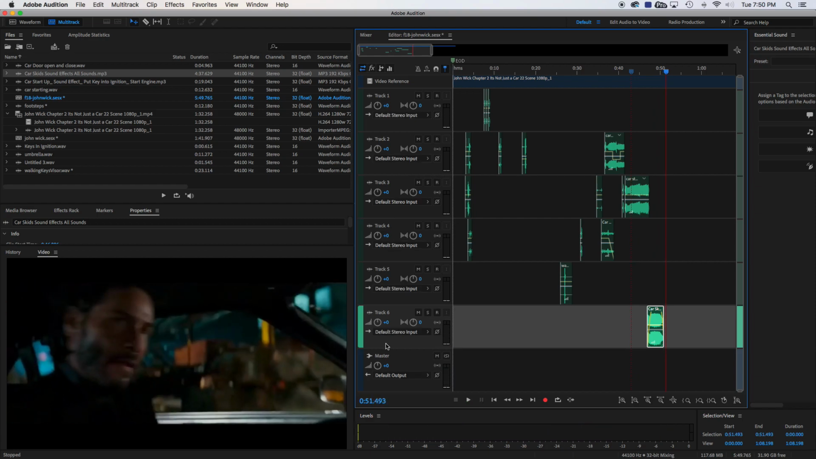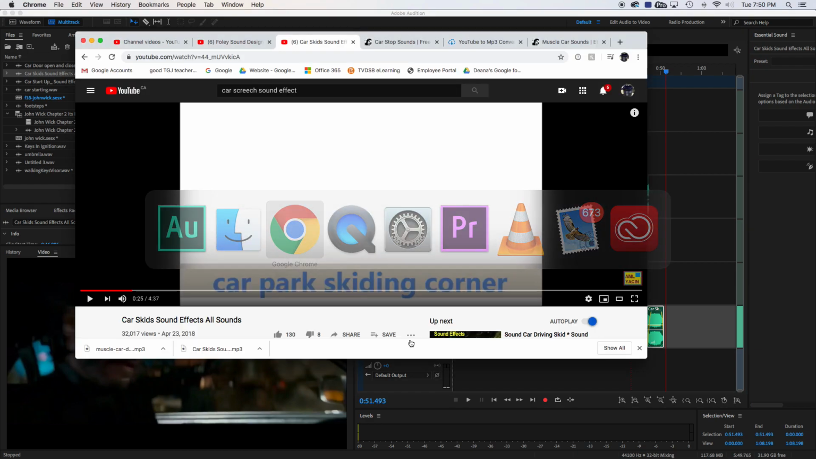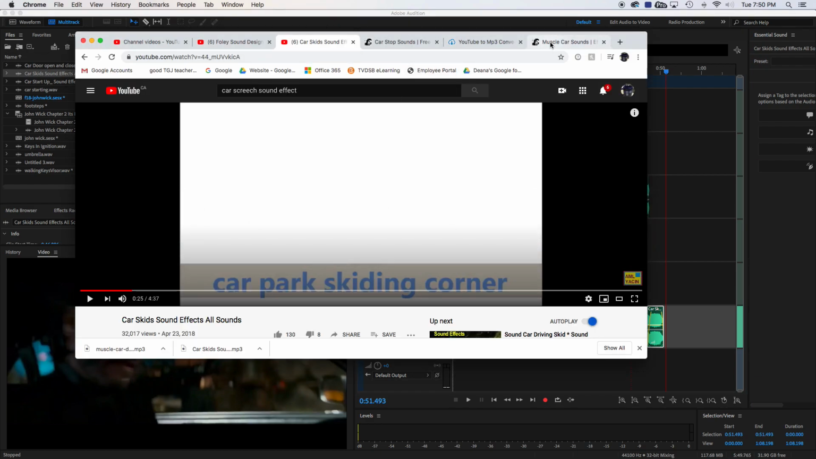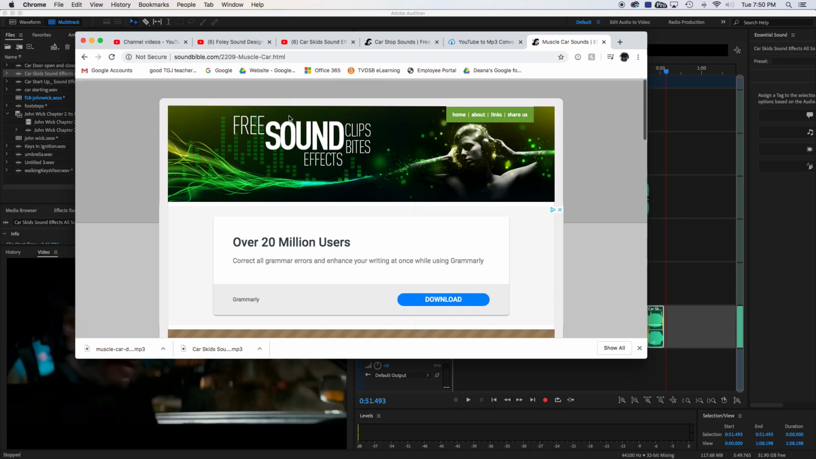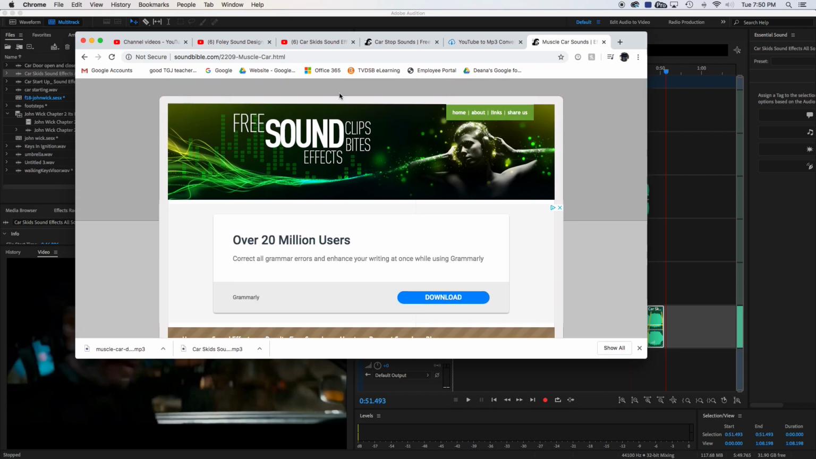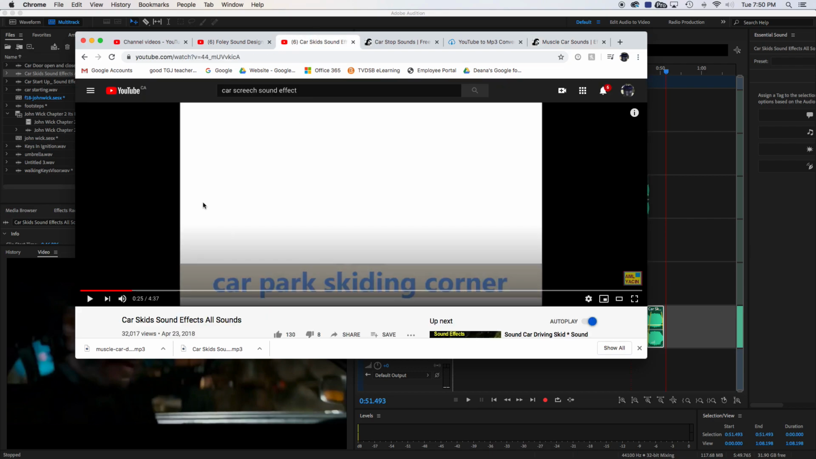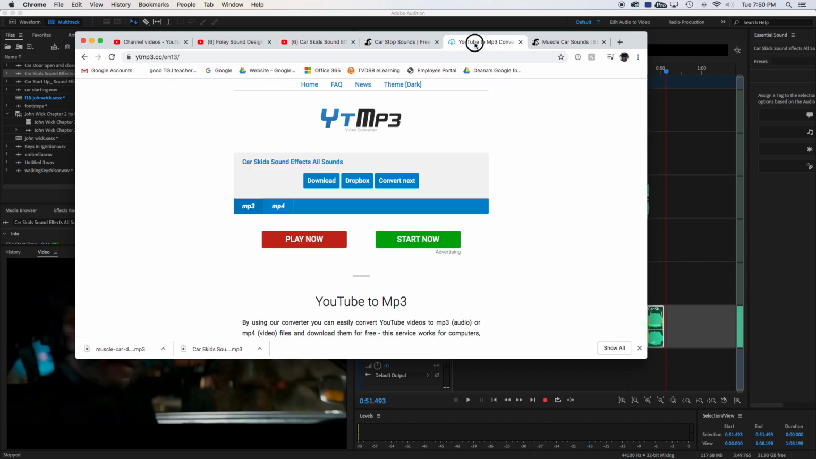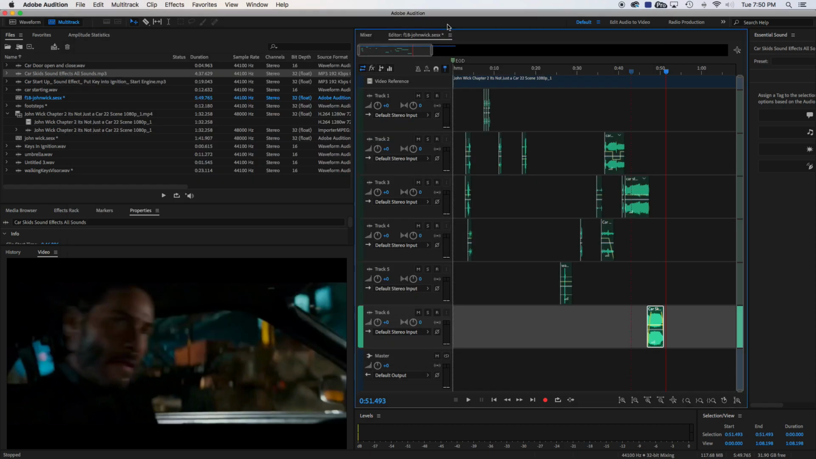So that's how you can download files from SoundBible, soundbible.com, or you can just take stuff off of the internet and use YT MP3 to convert stuff. And that stuff you should already know. Okay, good luck.